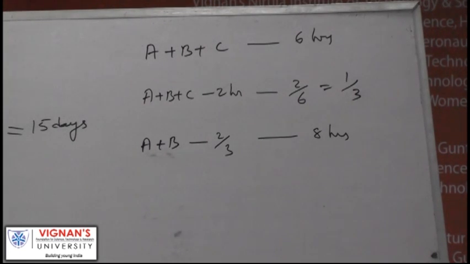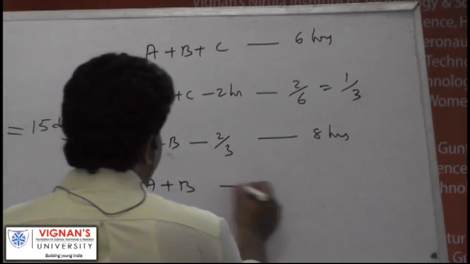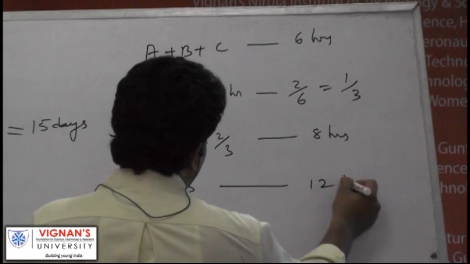It means for 1 part it takes 4 hours. Full tank is how many parts? 3 parts. So to fill 3 parts, what time would it take? 12 hours. So A and B alone can fill the full tank in 12 hours.